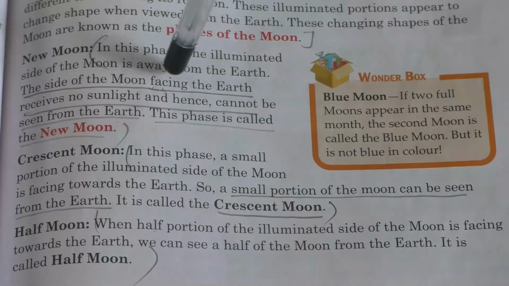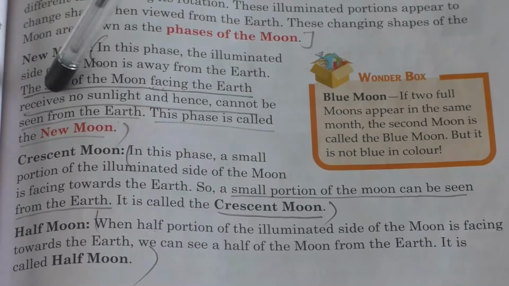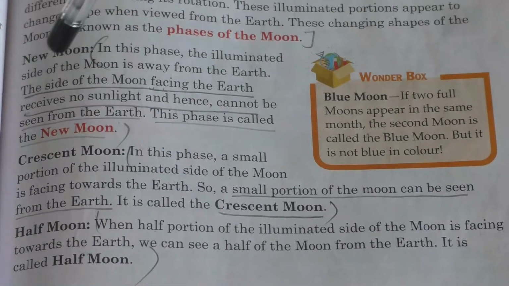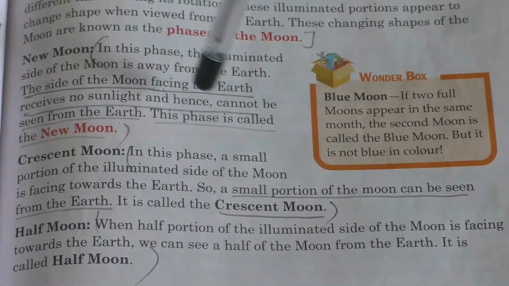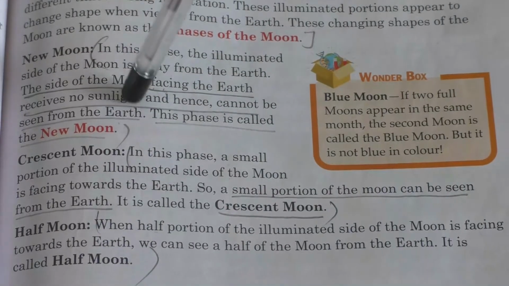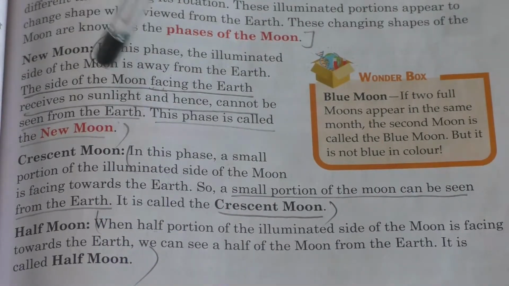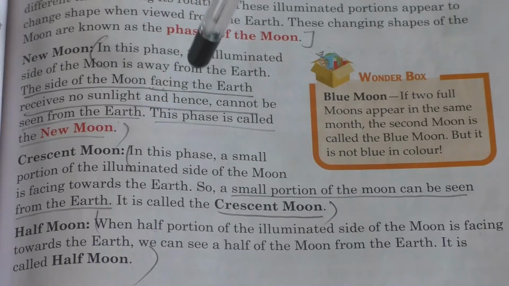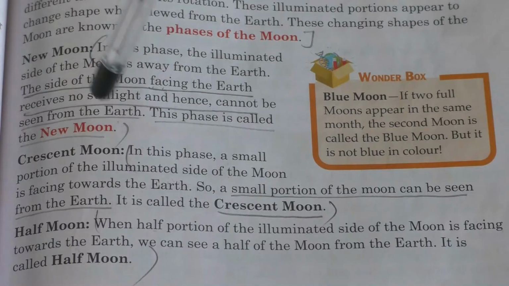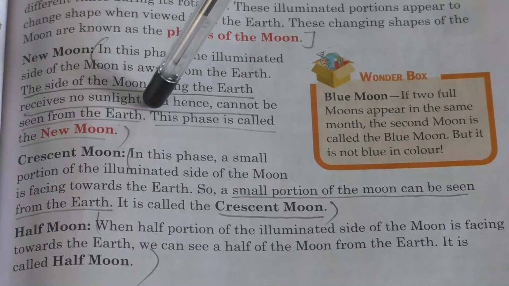The side of the moon facing the earth receives no sunlight, and hence it cannot be seen from the earth. So that's why we cannot see the appearance of the moon. And this phase is called the new moon. Clear?